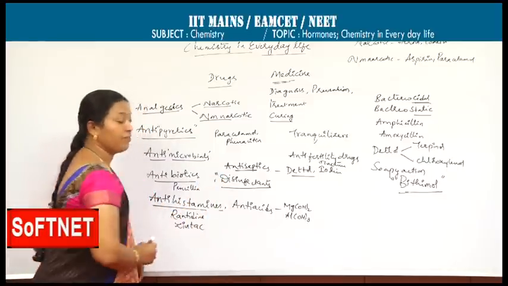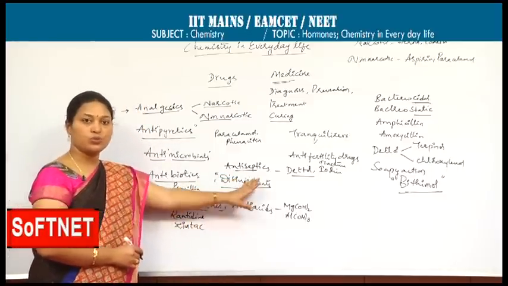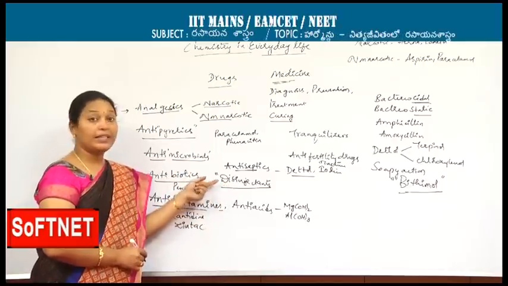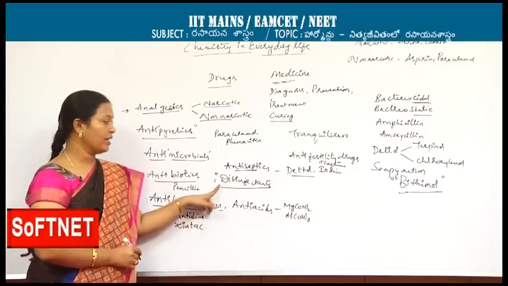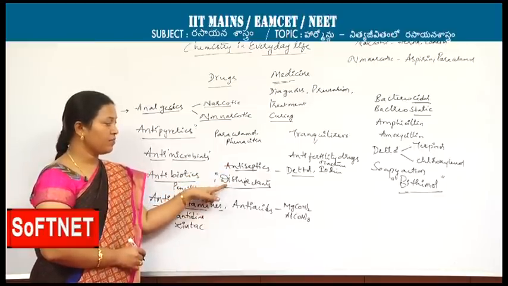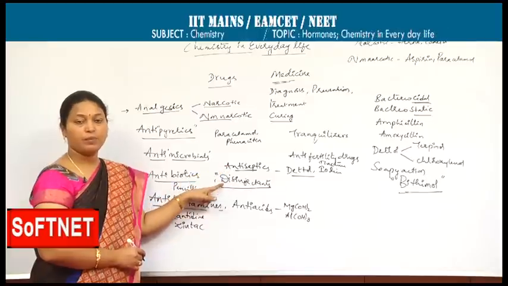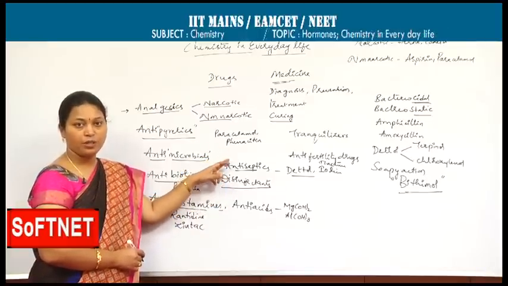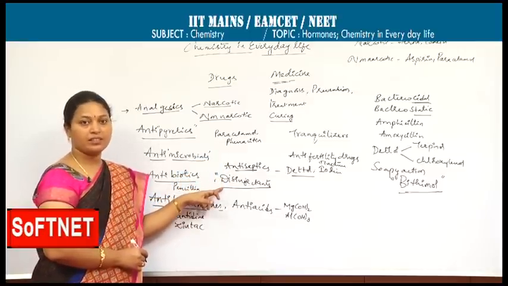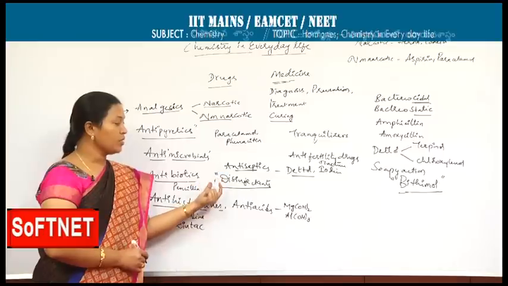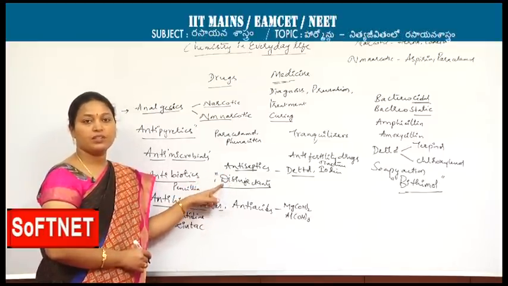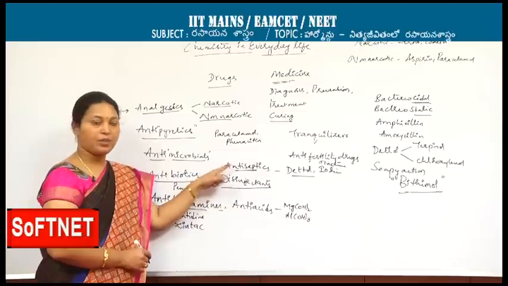Next, disinfectants. Disinfectants are also used to kill the disease causing microorganisms on inanimate things like floor cleaning agents and drainage systems. Antiseptics and disinfectants both show the same type of action, but antiseptics can be used on living tissues, disinfectants can be used on inanimate things. Here the percentage of the chemical to be added will be more in disinfectant. Because of that reason it cannot be used as antiseptic.